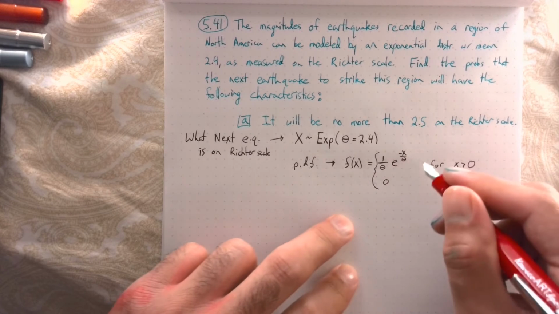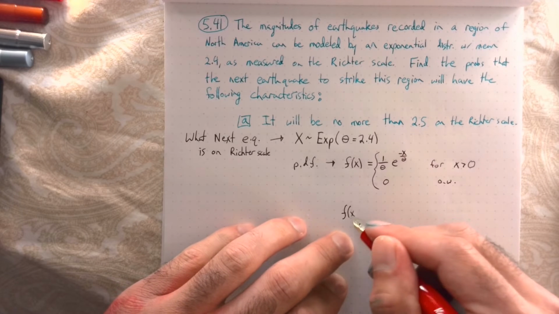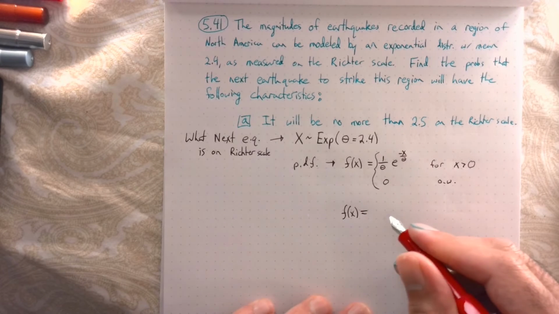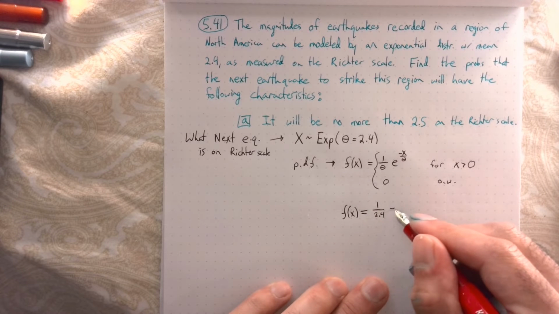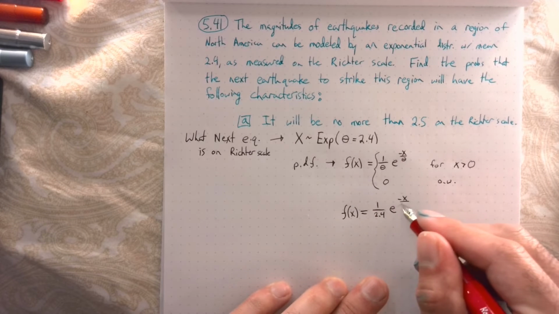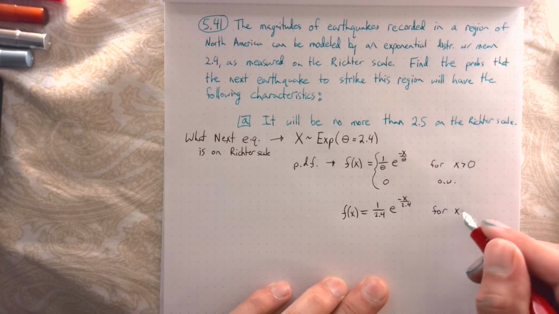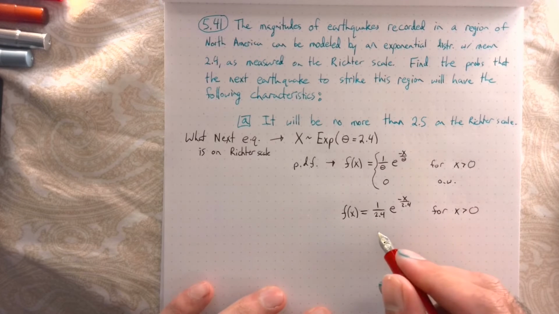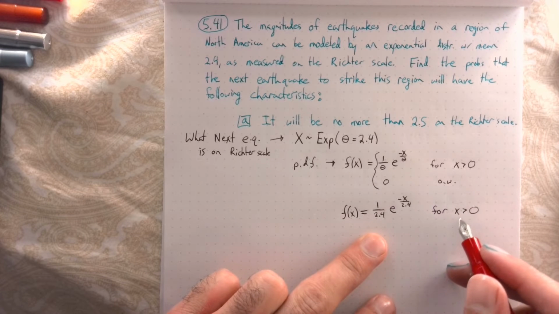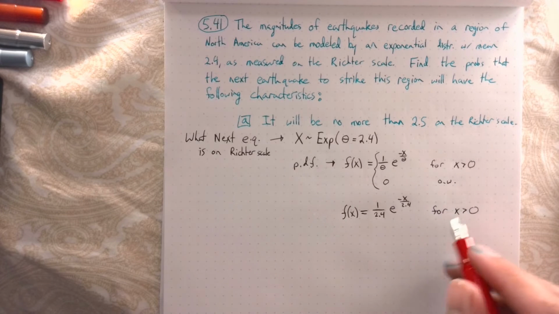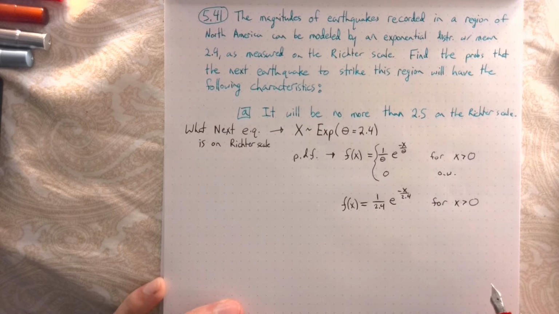So for our case, f of x is 1 over 2.4 times e to the minus x over 2.4, again for x greater than 0. If I just write this, it's implied that outside this range it's 0.